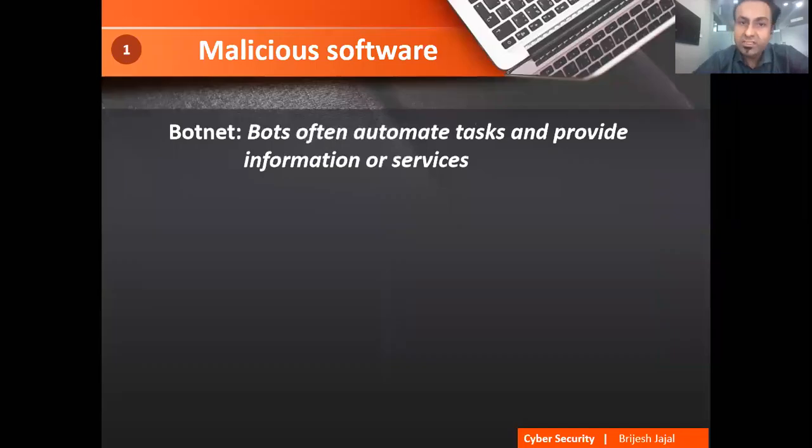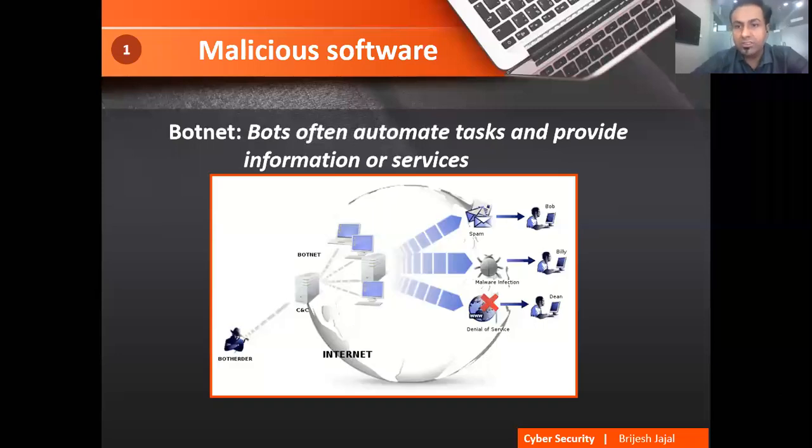Another method which malicious software uses is called a botnet. This is just the overall structure of what a botnet is. In a botnet, there are people who are termed botherders. The task of a botherder is to identify vulnerabilities. There is a weakness in every person, in every system, right?